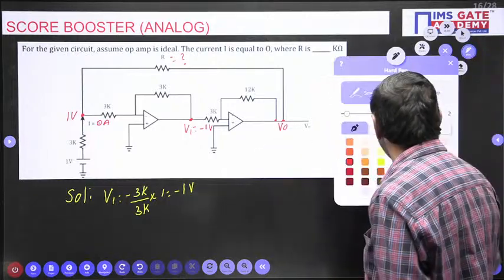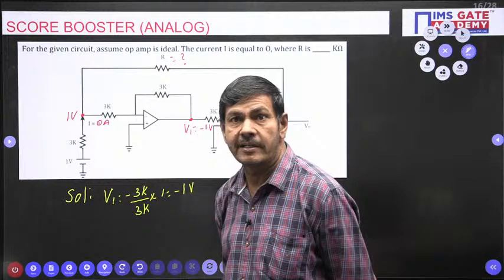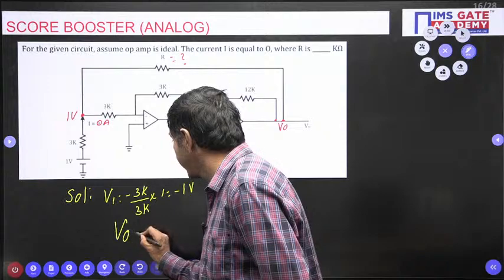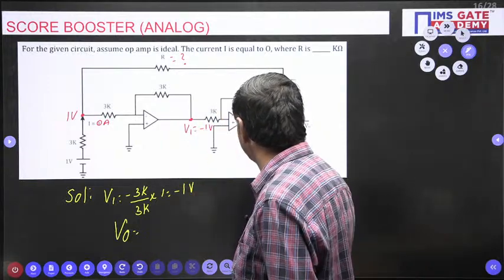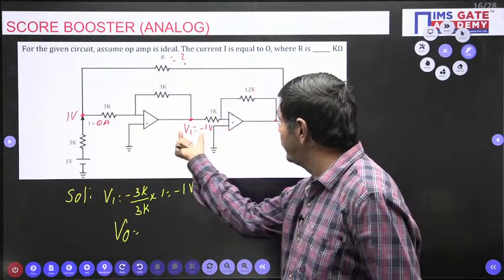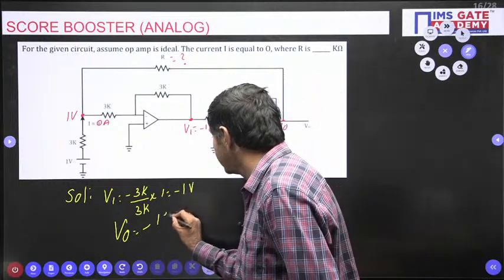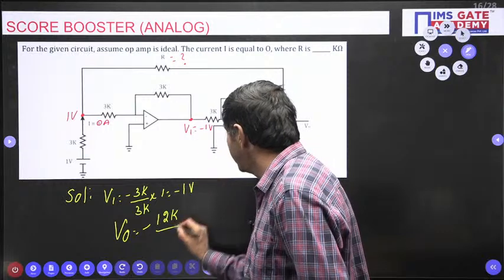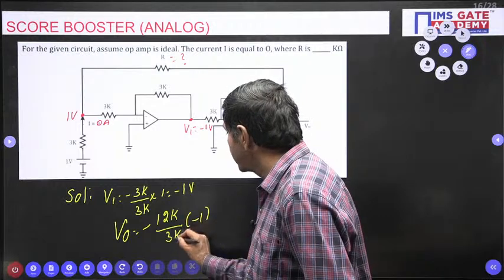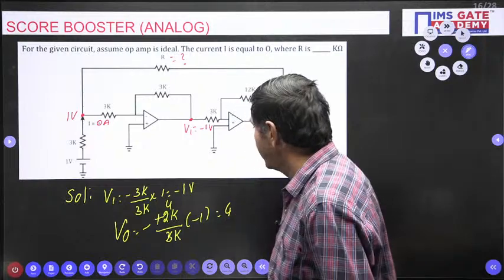I will get V naught like that. Again I want to apply the inverting op amp. In the inverting operational amplifier, what output is available? V naught, I can get the gain of this output voltage from this feedback network, from the inverting: minus R2 by R1 into V1. R2 is nothing but 12K, R1 is nothing but 3K, multiplied by minus 1. So K cancels, 3 and 4 I can cancel here. Minus minus plus, 4 I am getting here now.